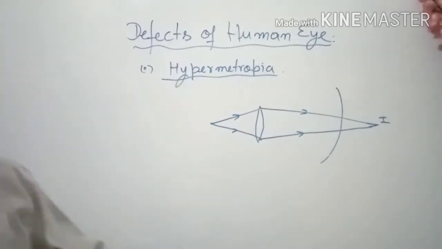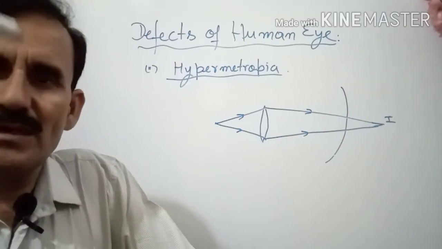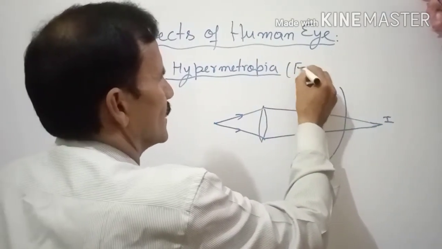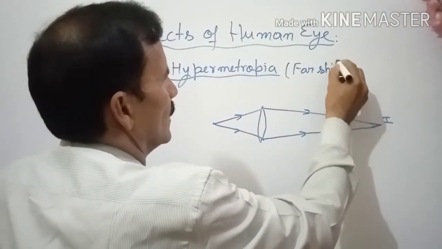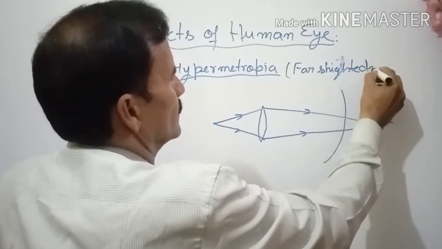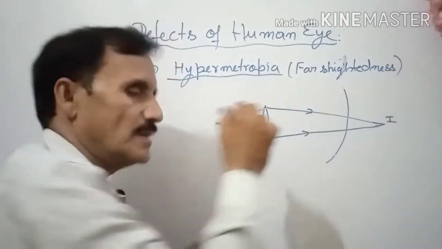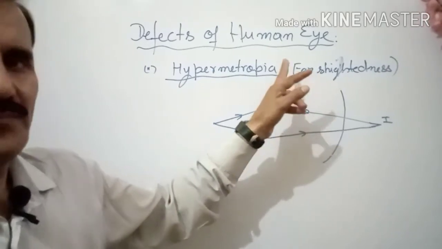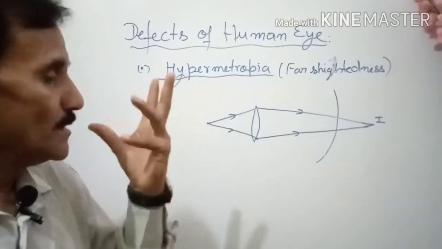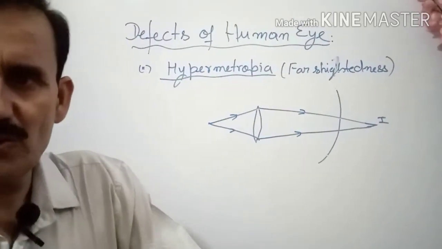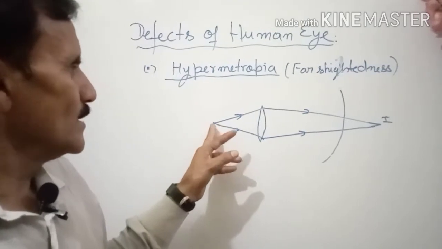So now you can explain hypermetropia. It is a disease, what is the name? Farsightedness. Sightedness means again the same concept is used here. Far means nearer. The defect in which we cannot see nearer objects clearly is called hypermetropia. In fact, what happens is the image is formed after the retina.